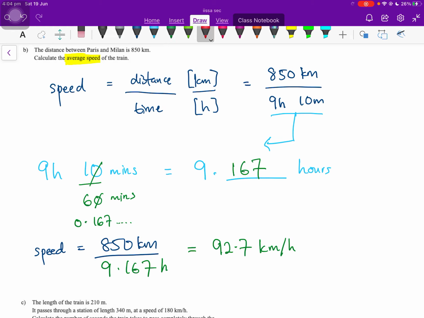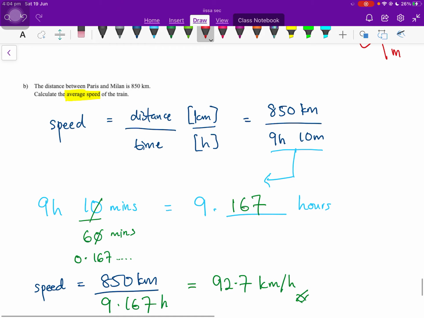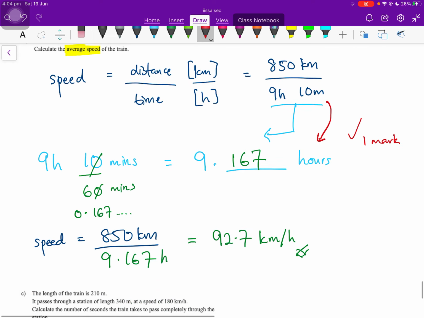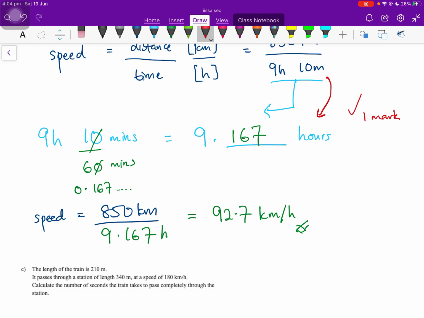This question is worth 2 marks. 1 mark goes if you change the 9 hours and 10 minutes to 9 hours in decimal form. So this is 1 mark. And then if you find the speed by using distance over time, and you get an answer of 92.7 or similar, you will get another mark. This is 2 marks.